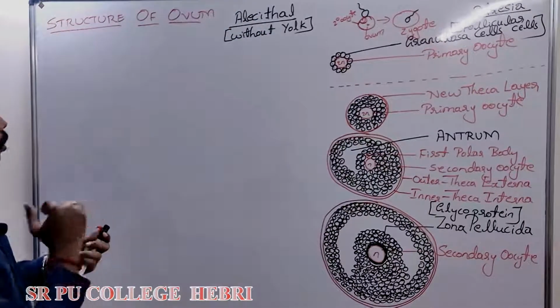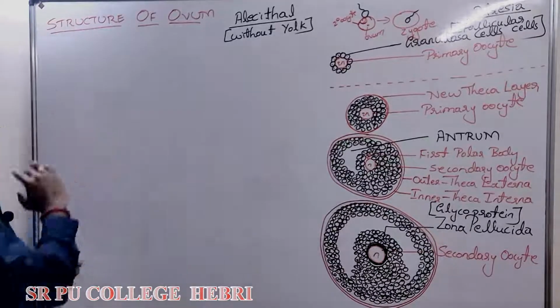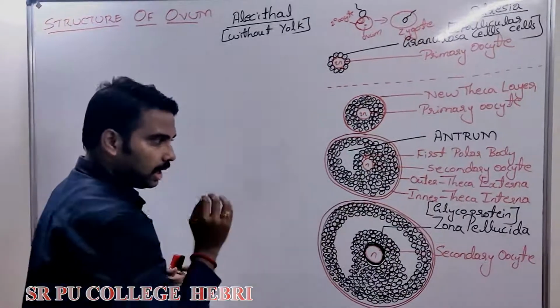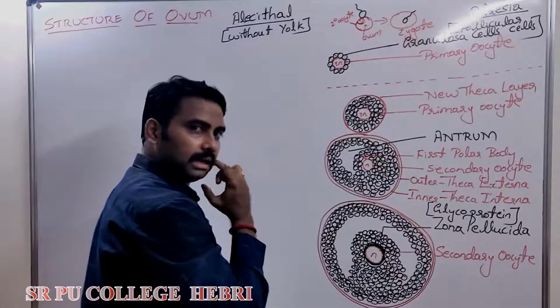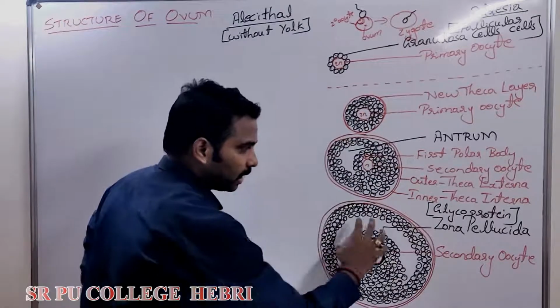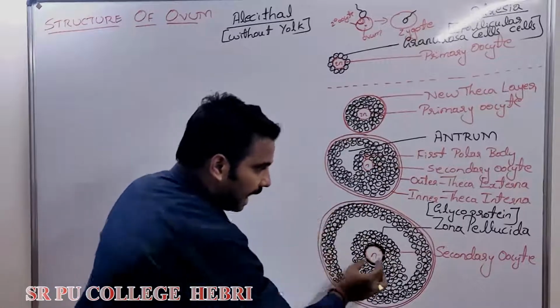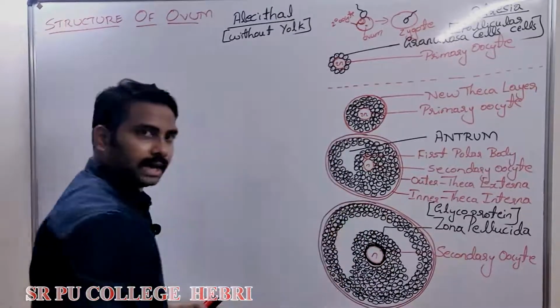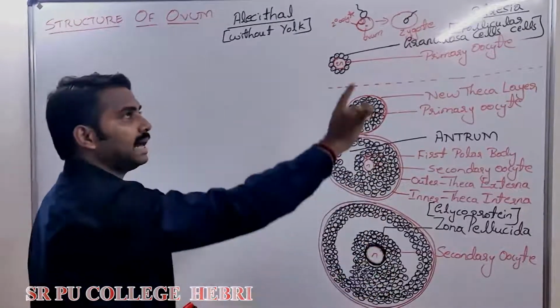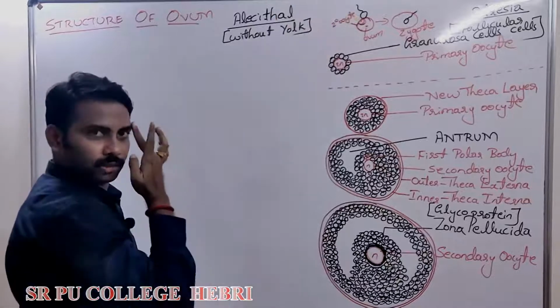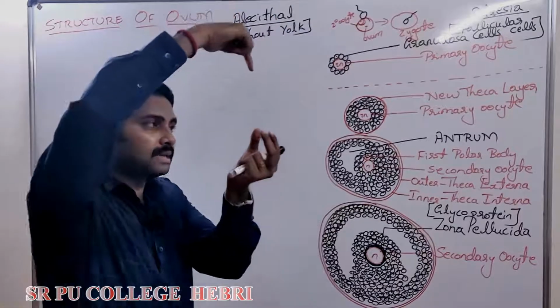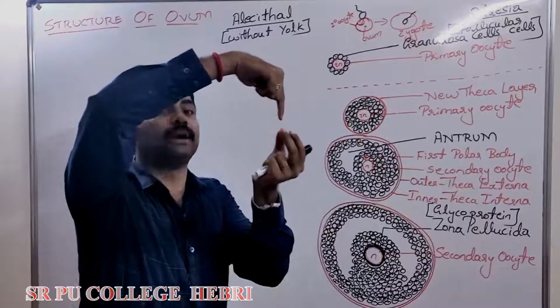Human ova become what? Alecithal. If you look at the structure of the ovum, in the middle of the menstrual cycle, that is on the 14th day, the Graafian follicle ruptures and releases the secondary oocyte. Where has this secondary oocyte reached? The ampullary region, right? The sperm has started which process? Fertilization.